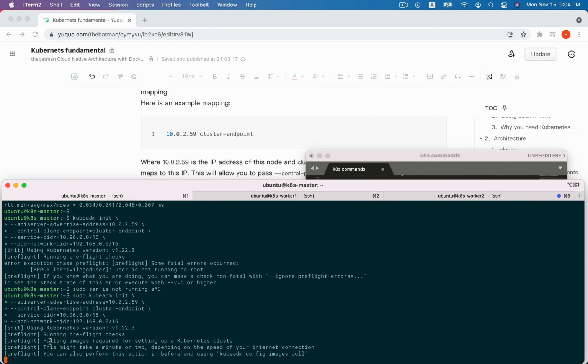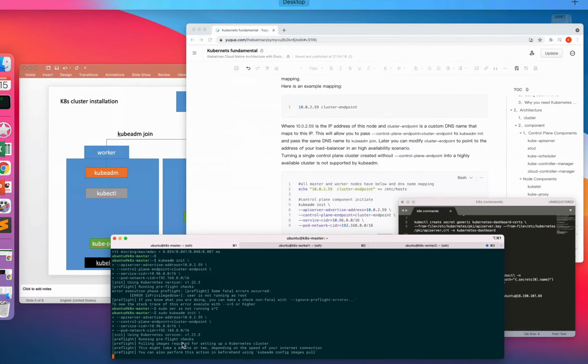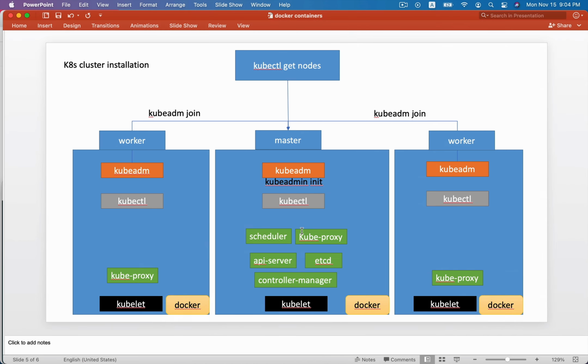So we can see this is pulling the images required for setting up a Kubernetes cluster. We can see here the yellow blocks are container images. We are pulling these container images from Google Cloud.